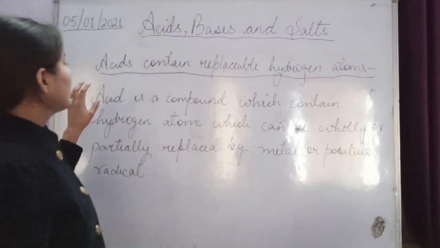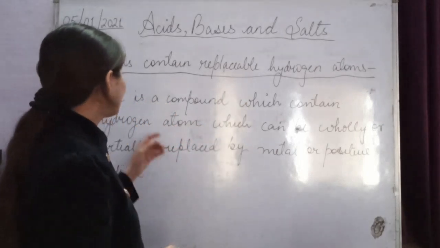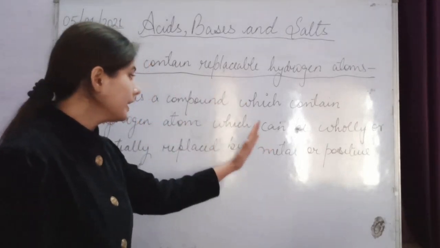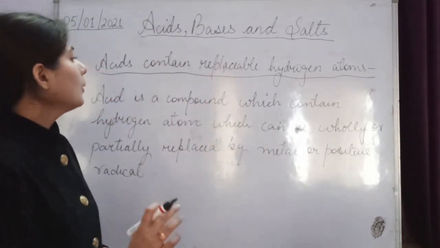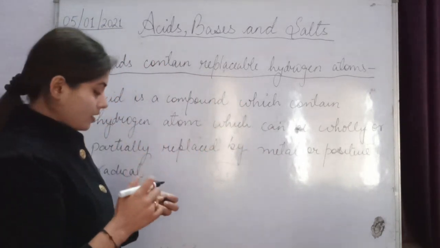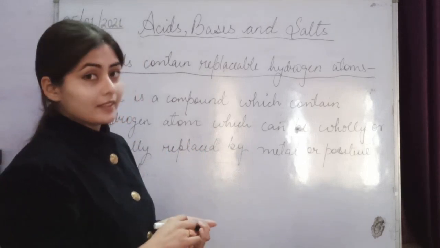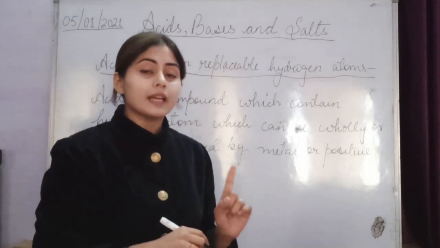Okay, so one more thing, every acid must contain a hydrogen atom.